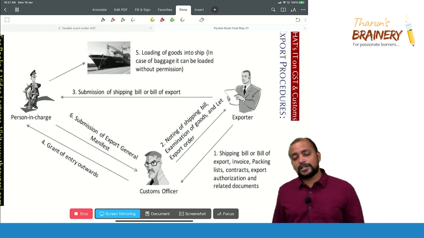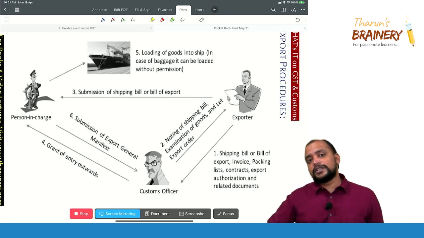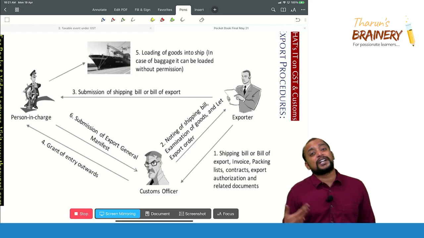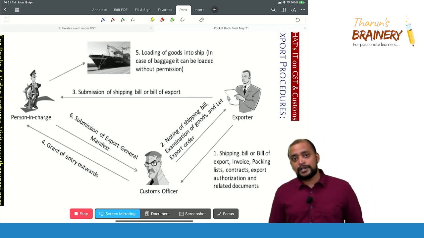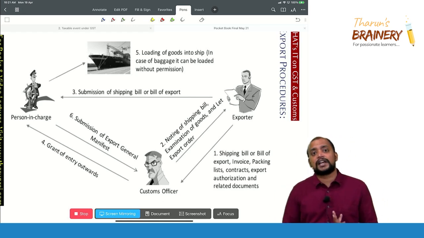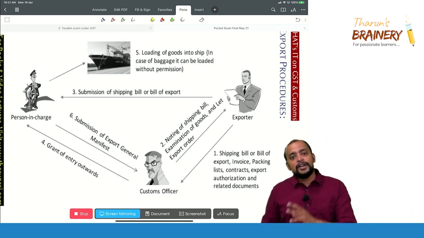What will that person in charge of the conveyance do? They would have got grant of entry outwards, because if they load the goods into the ship and thereafter do not get grant of entry outwards, they again need to unload. Due to that reason, they will first get a grant of entry outwards and then the goods will be loaded into the vessel.